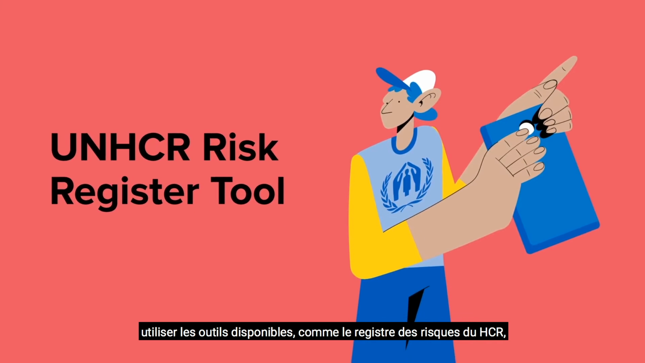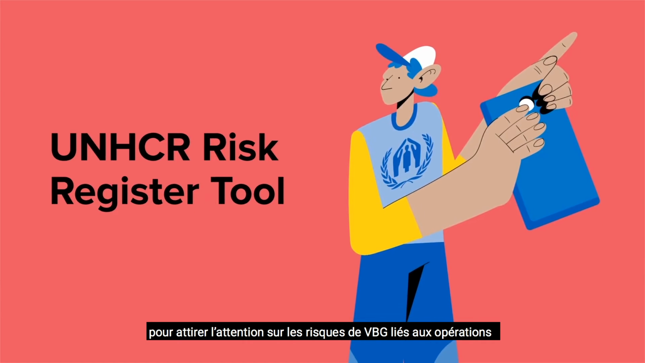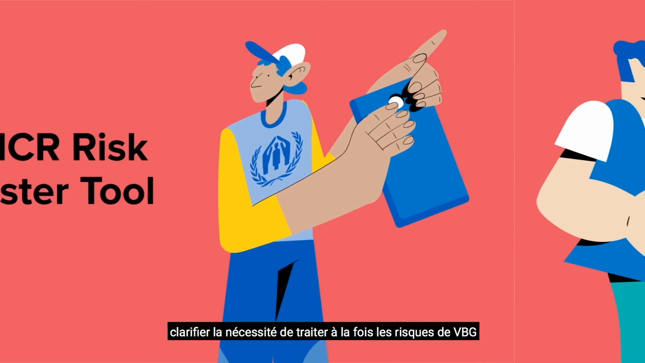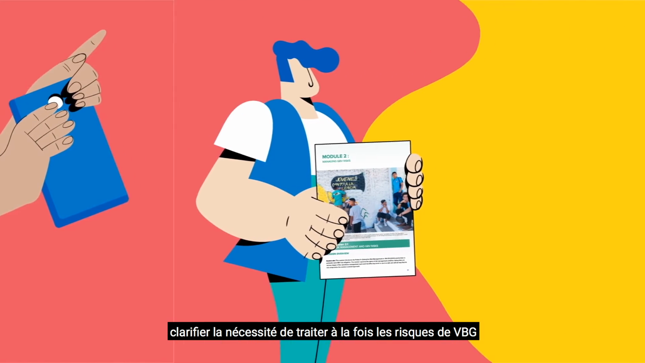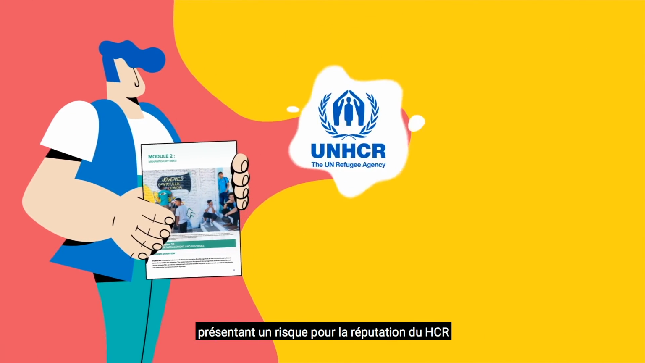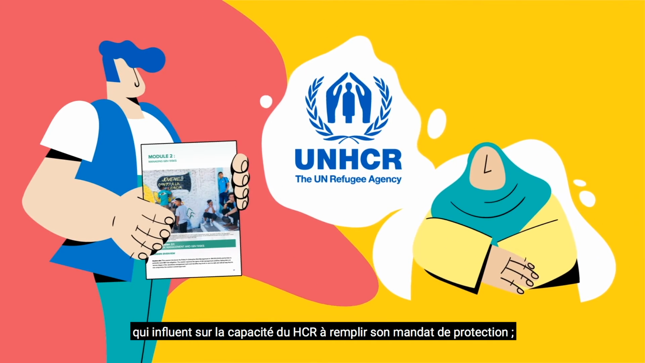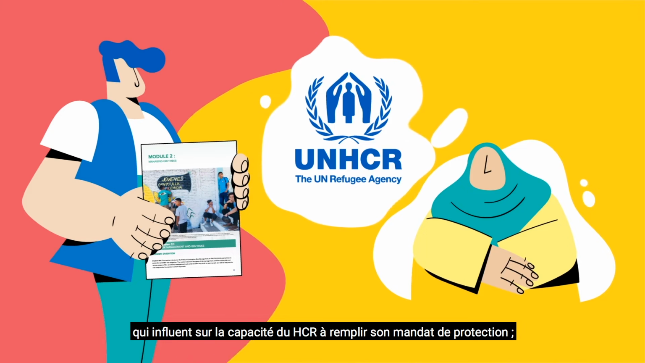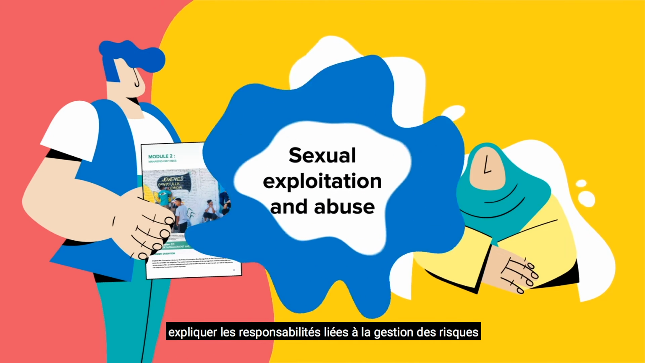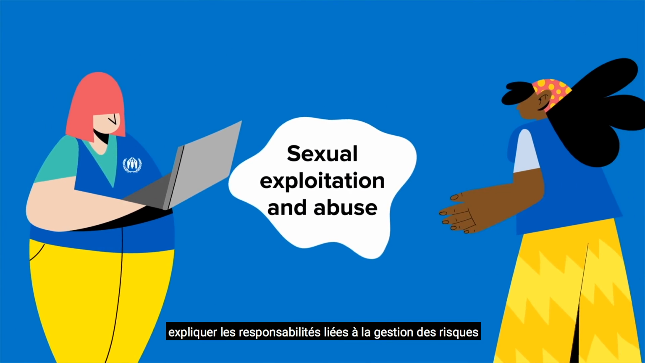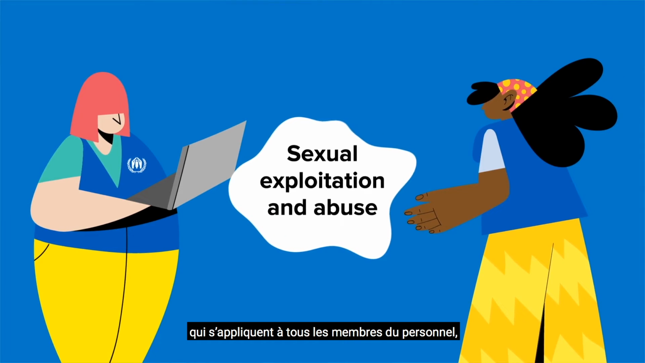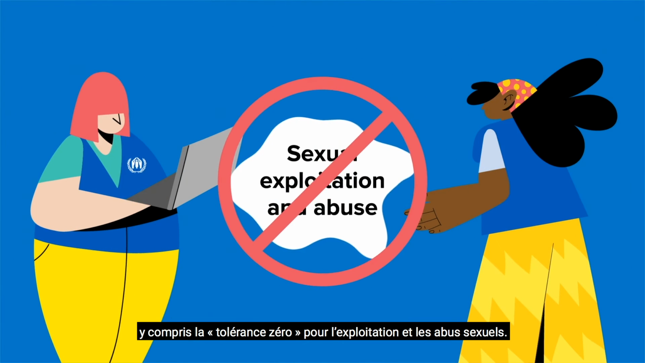By the end of Module 2, participants will be able to use the available tools such as the UNHCR Risk Register tool to call attention to GBV risks present in an operation, clarify the need to address both the GBV risks that present a reputational risk to UNHCR and the GBV risk to persons of concern that affect the ability of UNHCR to deliver on its protection mandate.